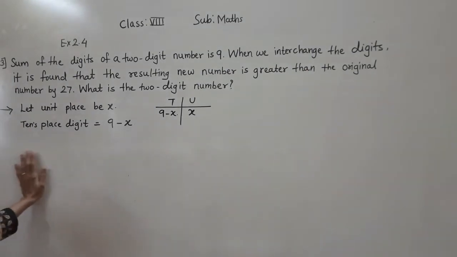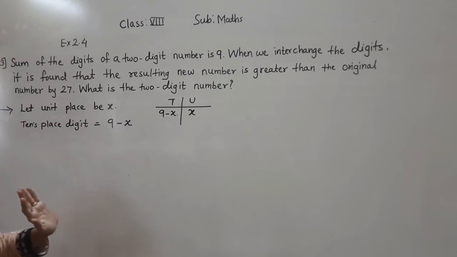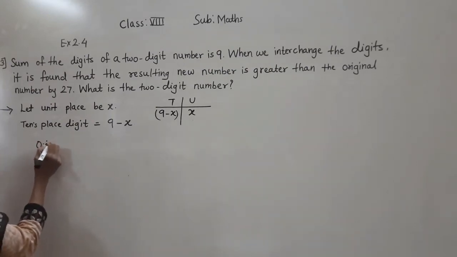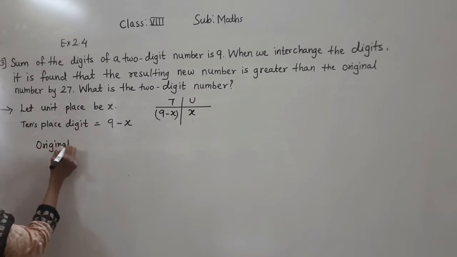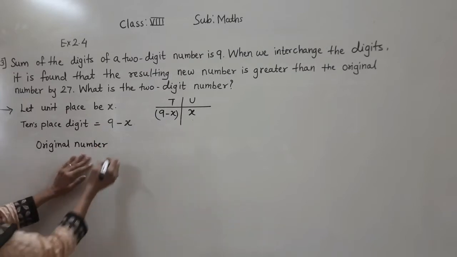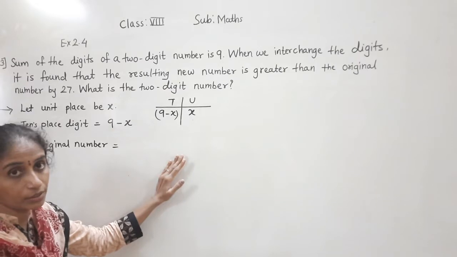Okay, 9 minus x. So what is the original number now? We have to write the original number here. Original number is equal to, now what do we have to write?